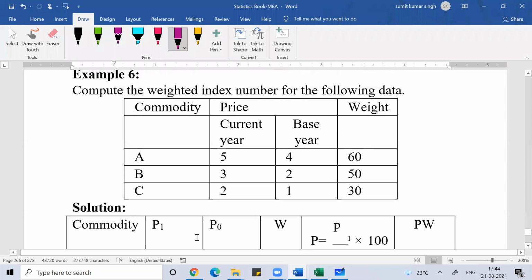Can you see this question, everyone? Calculate the weighted index number for the following data. Does everyone see this problem? Done, everyone? Now I'll show you the solution for this problem. This much, any doubt, anyone?